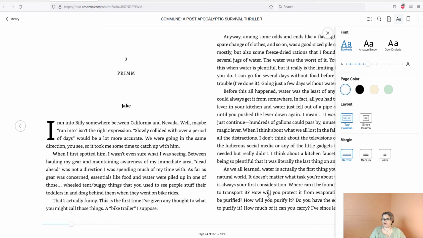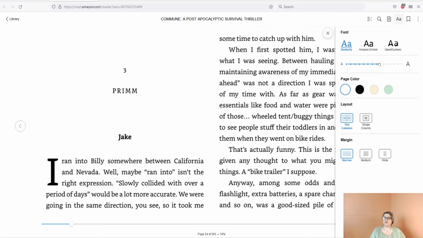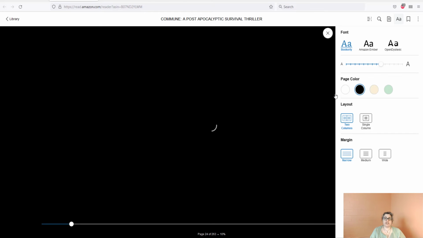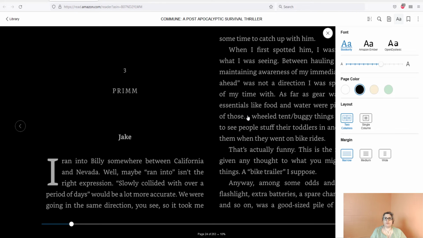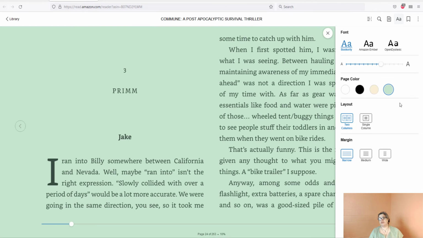All right, so here's Bookerly. I can go ahead and increase or decrease the font size. So you can see here, I can actually change the page color as well. So if I'm reading in the dark, I can actually have a black background, a darker background with a lighter tone. I actually generally prefer the green. So just regular dark font with a green background. That's what I almost always use.